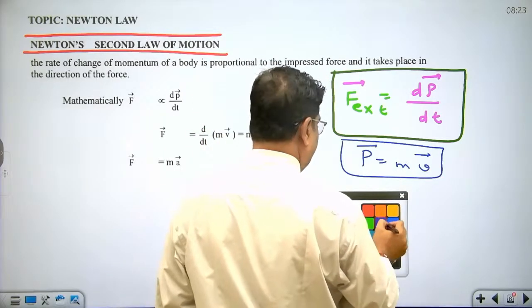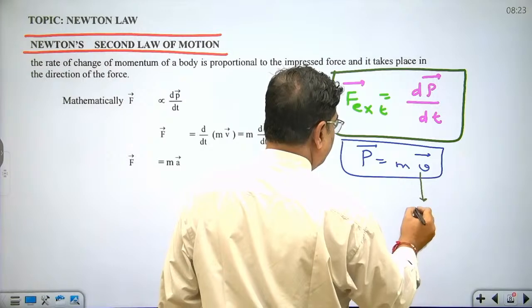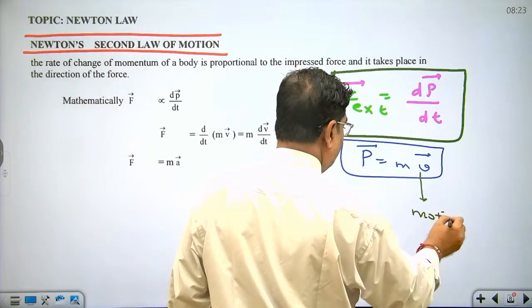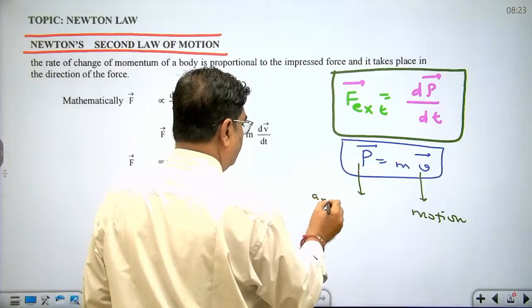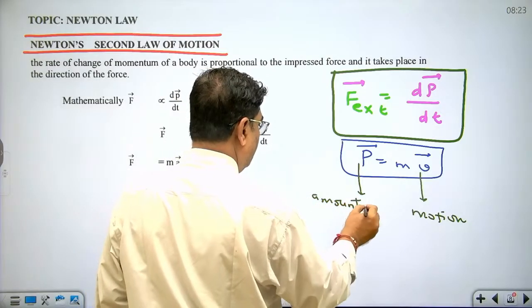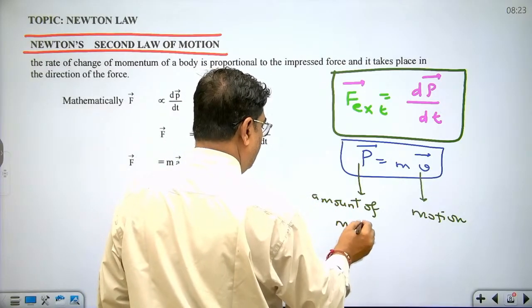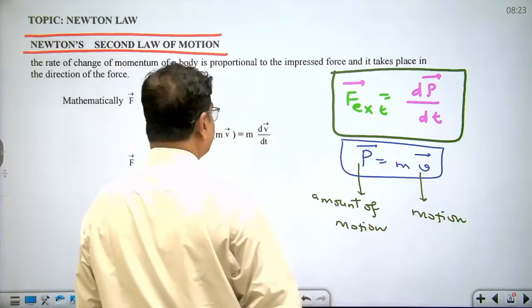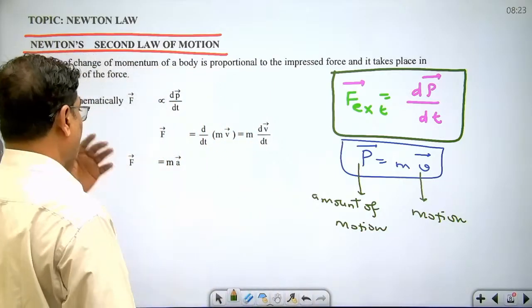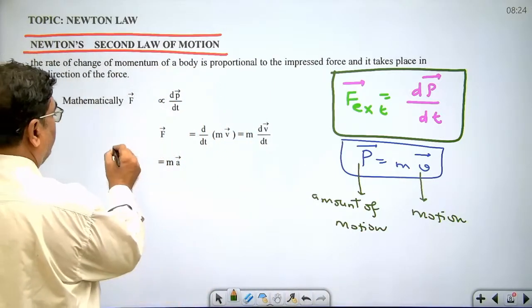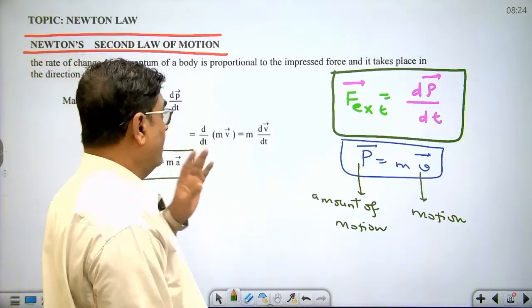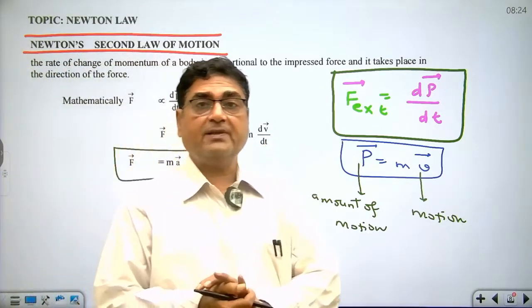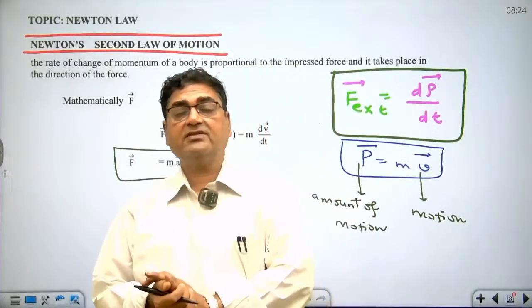Velocity indicates motion, and the linear momentum indicates the amount of motion. Force can be written as mass into acceleration. Okay. This Newton's second law explains the force mathematically. It explains the cause of motion.